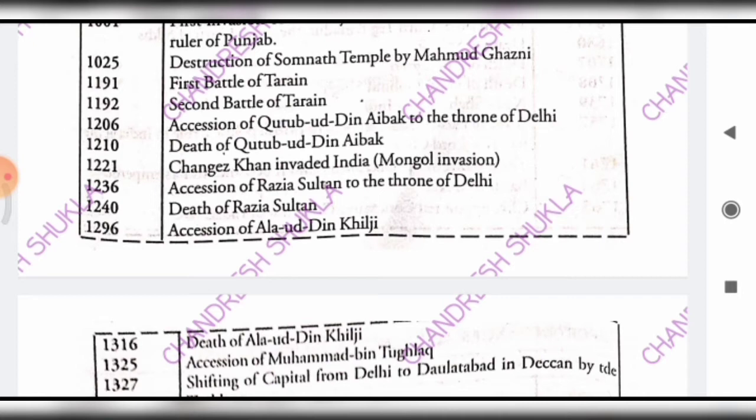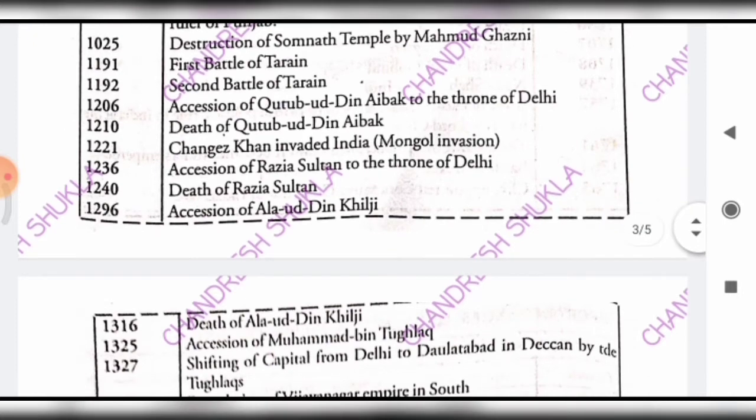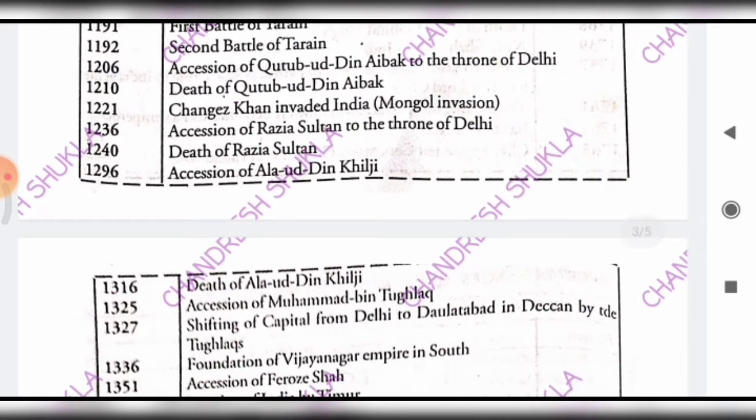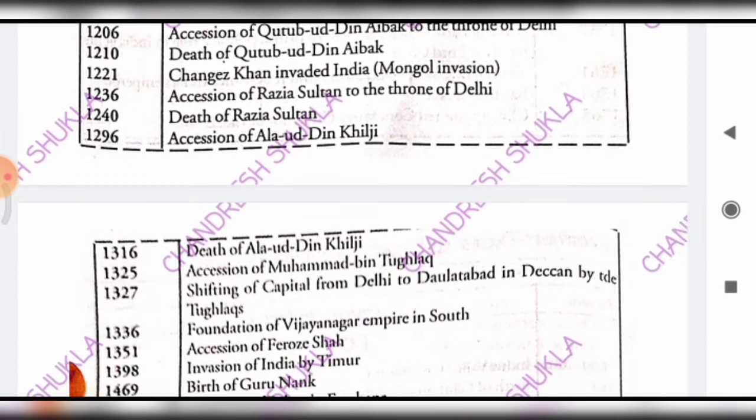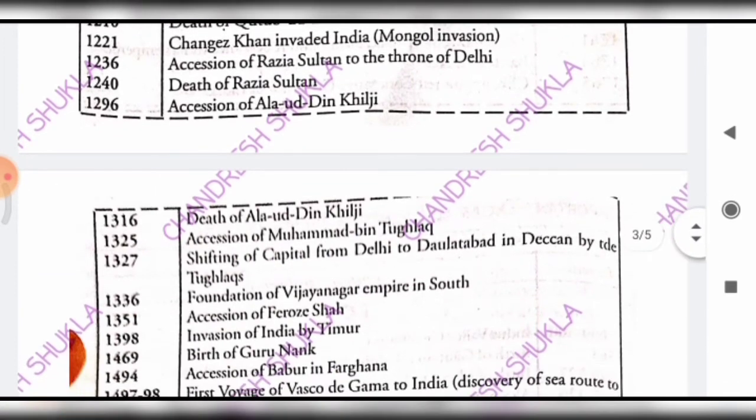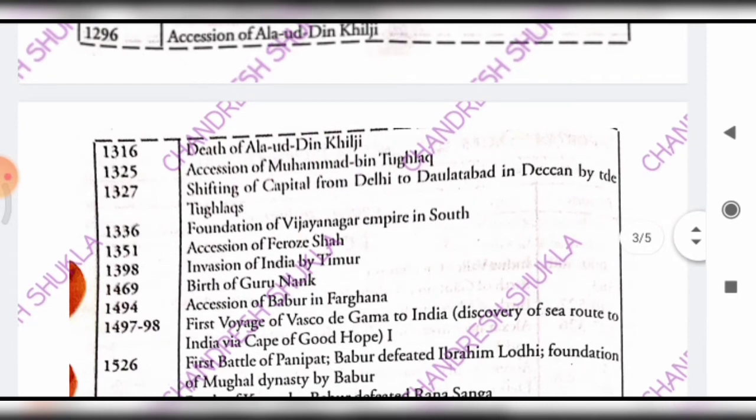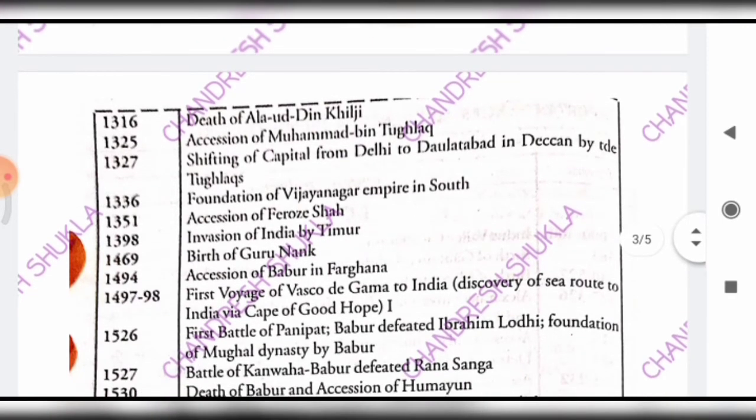And in 1221, Genghis Khan invaded India. And in 1236, the accession of Razia Sultan. Razia Sultan is a woman, the one and only woman that ruled in medieval India, the first and last woman. And 1240, the death of Razia Sultan. And then 1296, the accession of Alauddin Khilji. And then what happened in 1316? Death of Alauddin Khilji. In 1325, Muhammad bin Tughlaq took the throne.